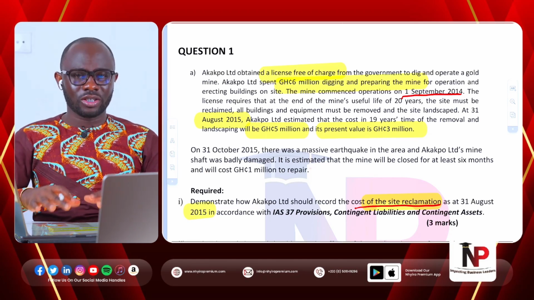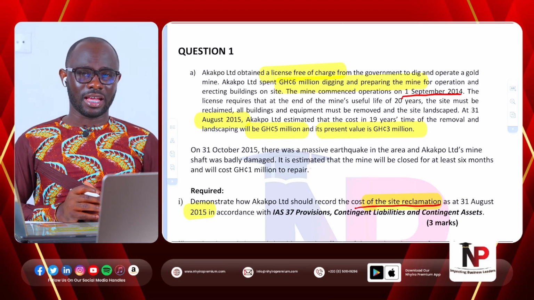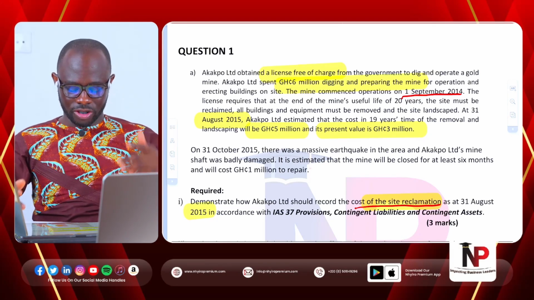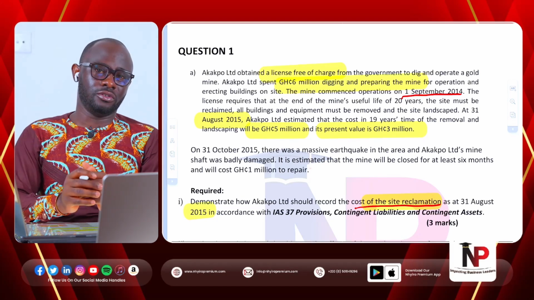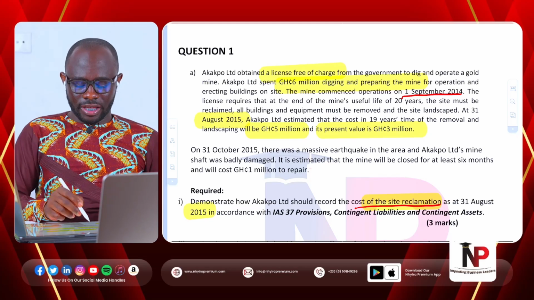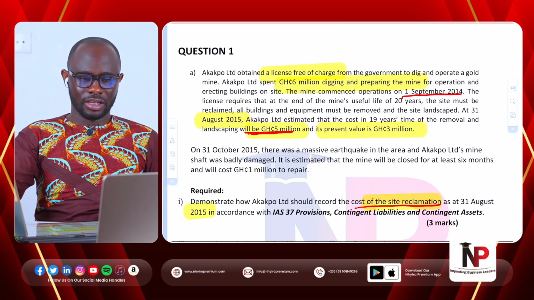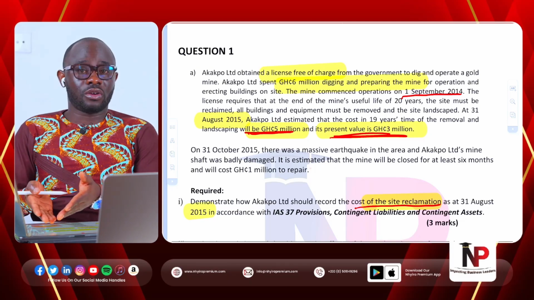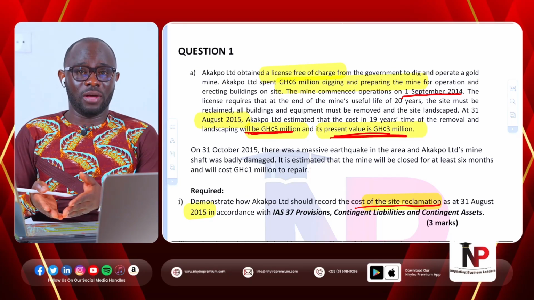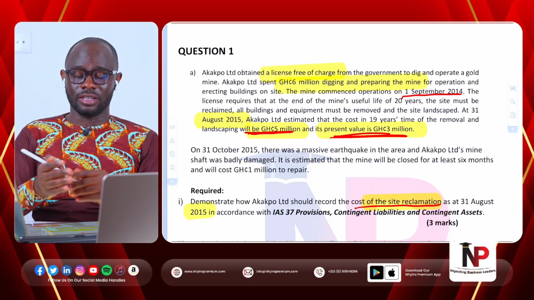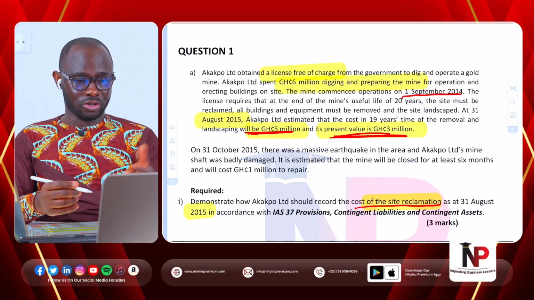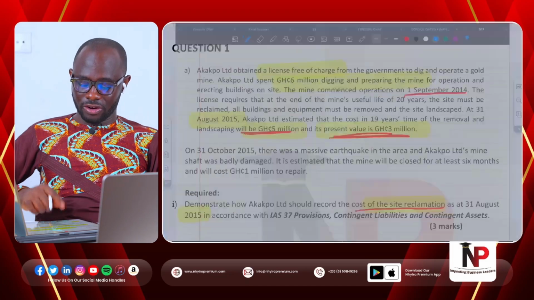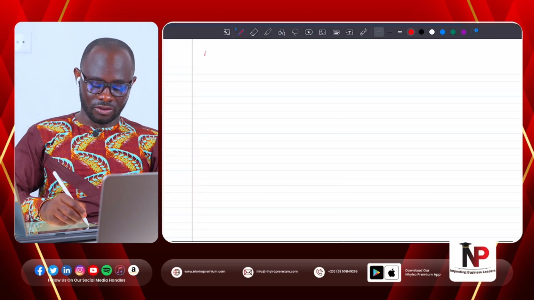So on the basis of this, the requirement of the question is asking us, how should the site reclamation cost be accounted for? Now, the amount payable is 5 million. The present value of that is 3 million. And so the 3 million will be the amount that we will be including in the carrying amount of the mine rig. That's all about that. And they have already calculated a discount factor for us.